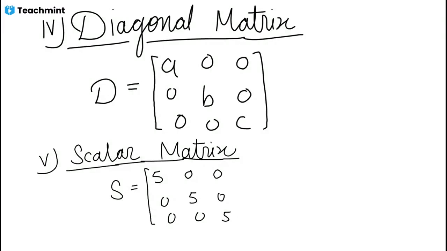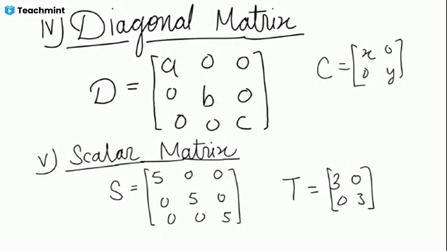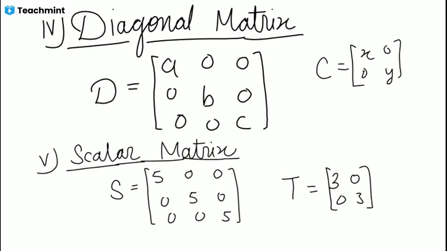So all elements in the diagonal are the same. This type of matrix is said to be a scalar matrix. And we can also take one of 2 by 2, like 3 0 0 3. This is of 2 by 2 order, and in the same way here, matrix C having elements x and y, only non-zero diagonal elements. So you got it, both of you? All right.